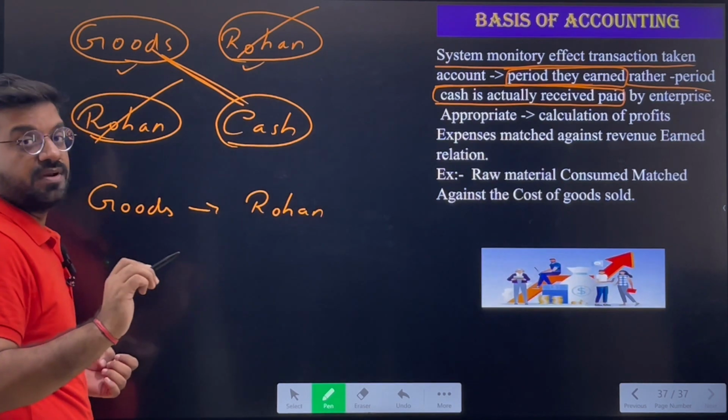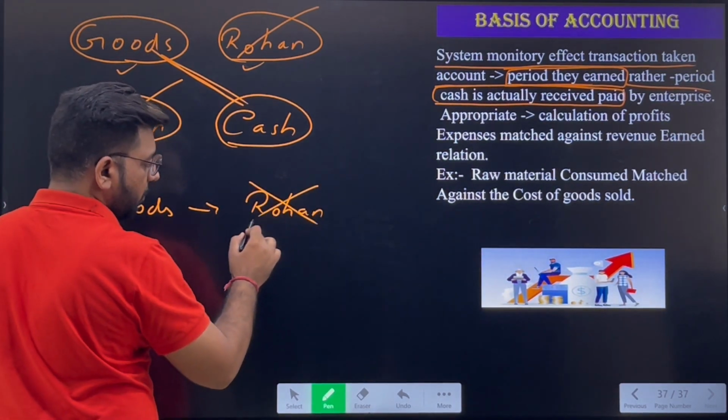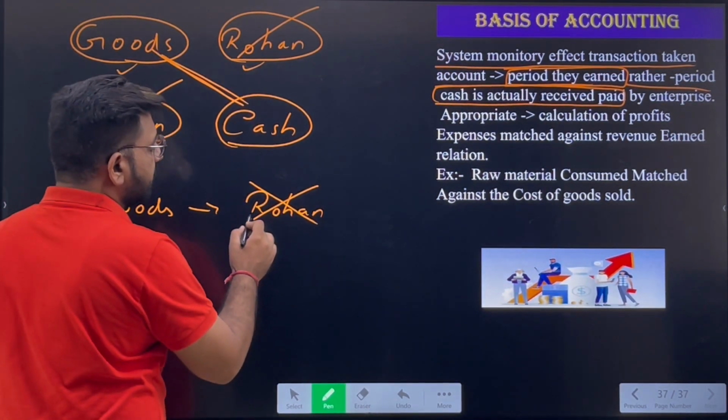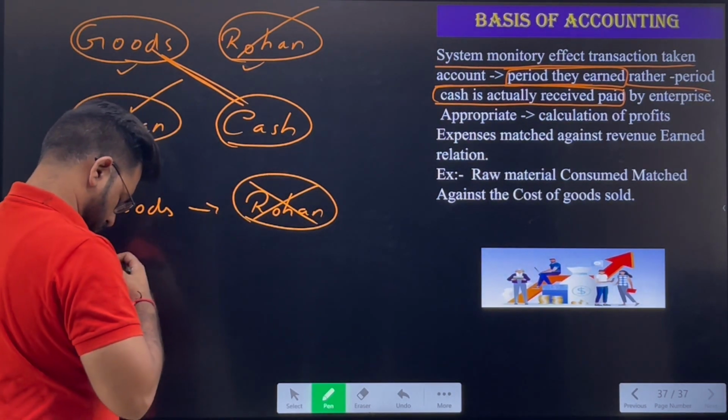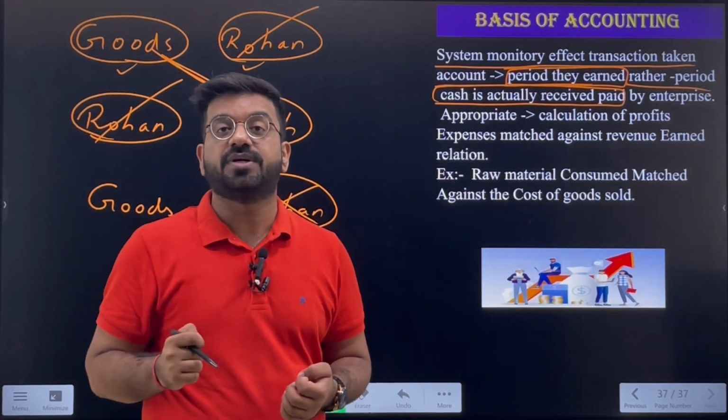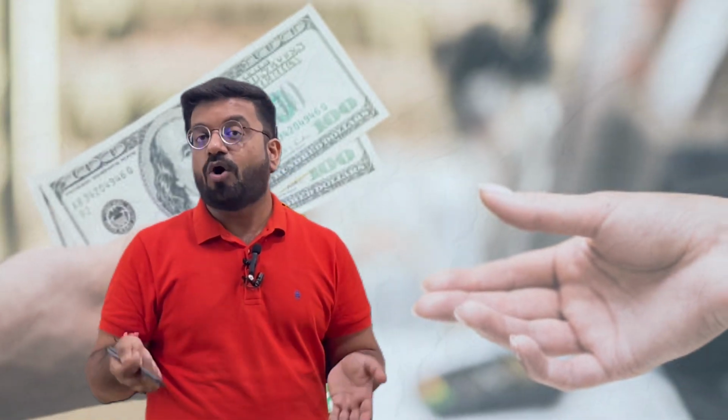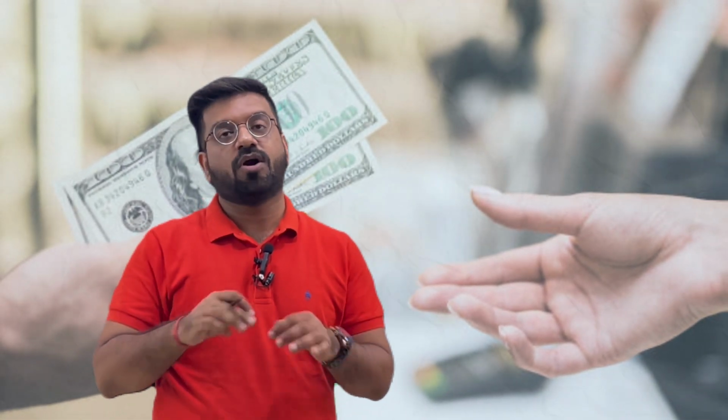Next, apart from that, when the goods are purchased or sold to Rohan but the cash has been received, we will not mention the name of the person, because the name of the person is mentioned only when the cash is not received or the cash is not paid. Only then we have to remember the name of the other person. If the cash has been paid or received, we are not bothered with the name of that person because we are not at all concerned with that person. We have already received the cash or we have already paid the cash.